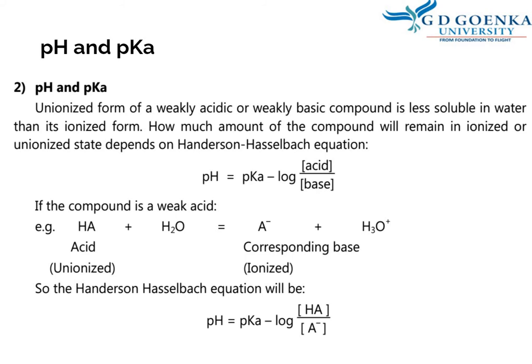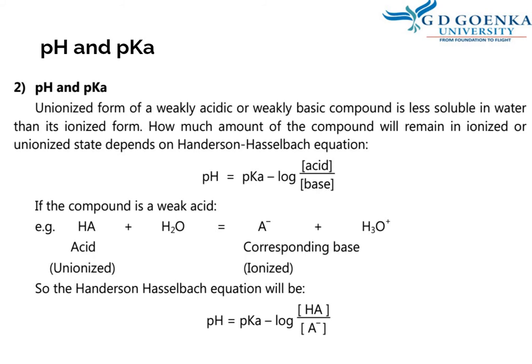So the Henderson-Hasselbalch equation is actually written as pH equals pKa minus log of [HA], that is unionized acid, divided by base, that is ionized A minus concentration.